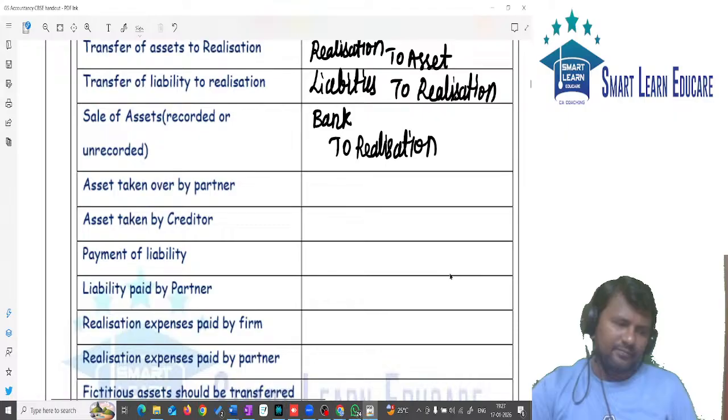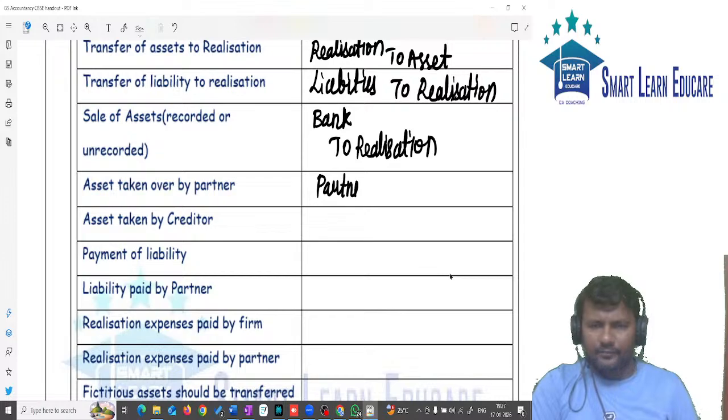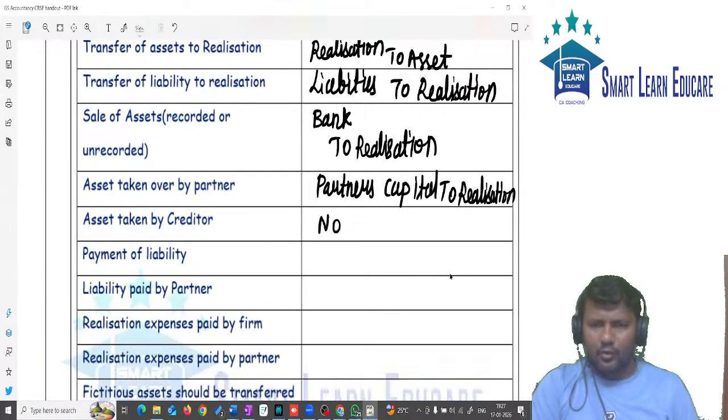Next, asset taken over by partner. Entry: partner's capital account debit to realization. Asset taken over by creditor, no entry.